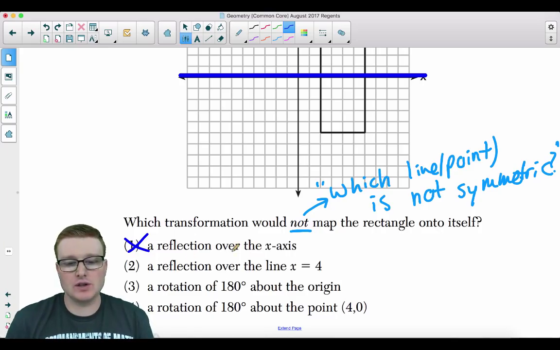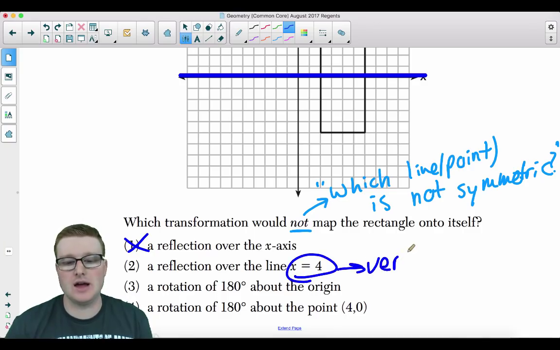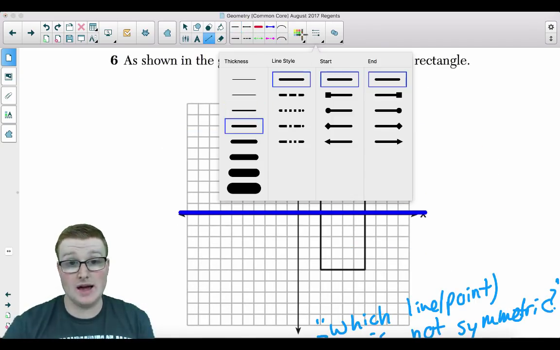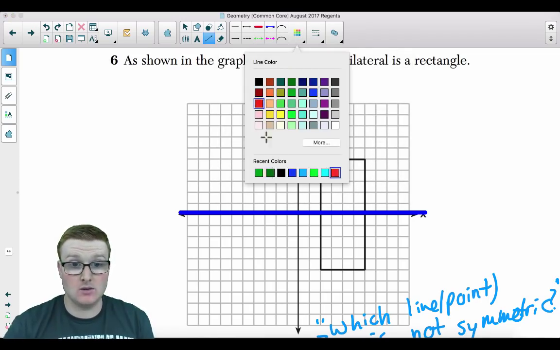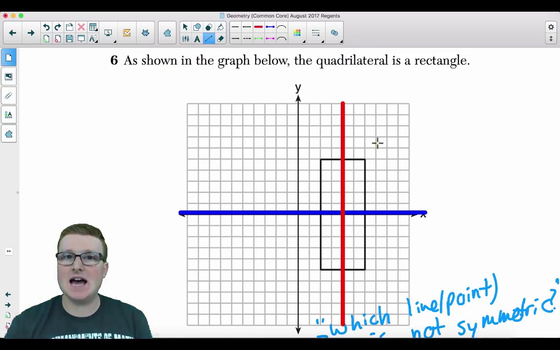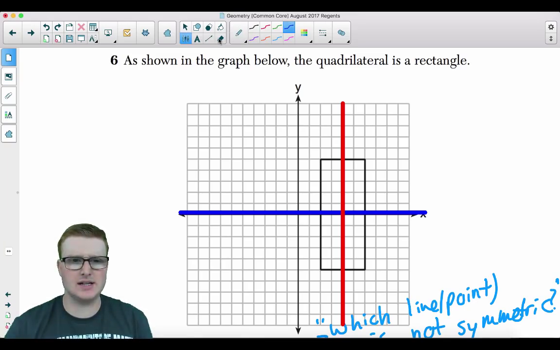A reflection over the line x equals 4. Oh boy, every geometry student's nightmare is to graph vertical lines. That's a vertical line. Okay? So the line x equals 4 passes through all values where x is equal to 4. We'll just go 4 to the right: 1, 2, 3, 4. You're going up and down like this. Is that a line of symmetry for this rectangle? Of course it is. Absolutely.